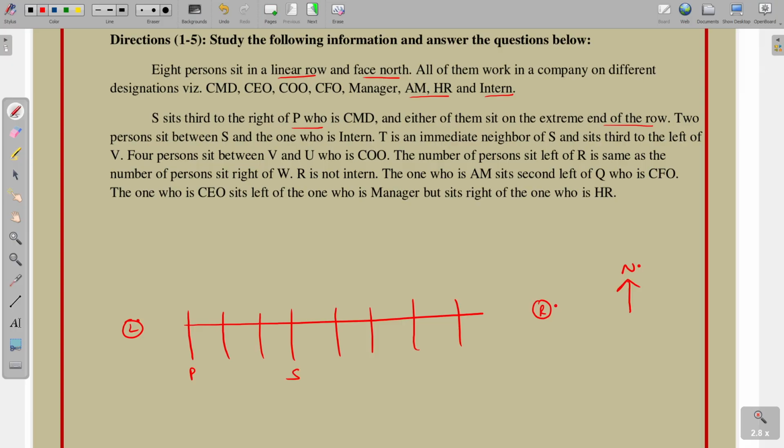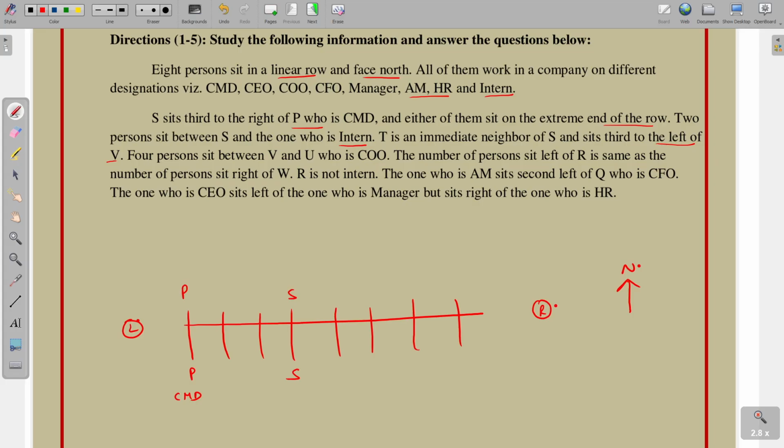So S is third to the right of P: 1, 2, 3. And next point, 2 persons sit between S and the one who is intern. T is an immediate neighbor of S and sits third to the left of V. So P and S here, and P is the CMD, and next 2 persons sit between S and the intern.